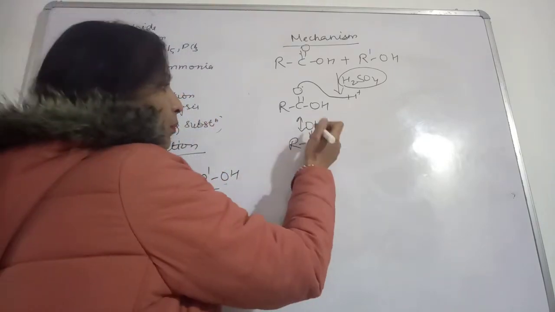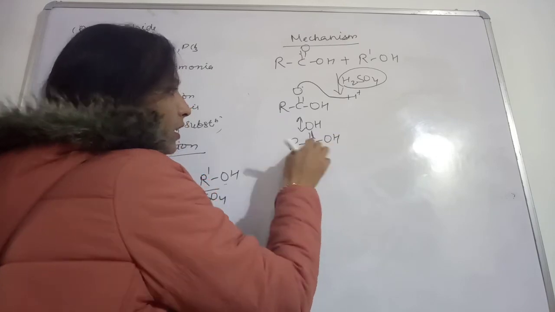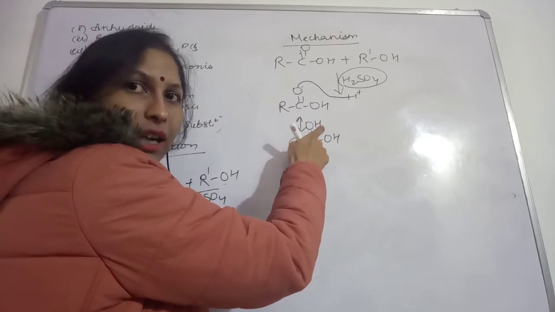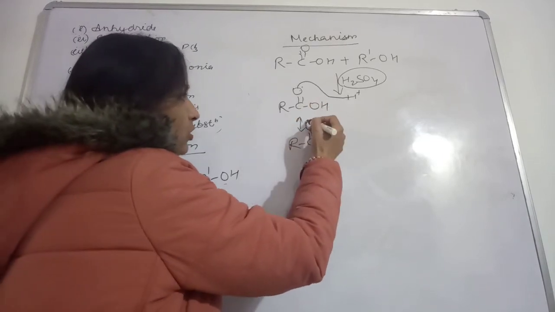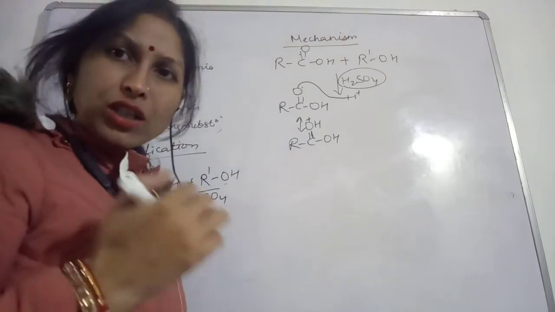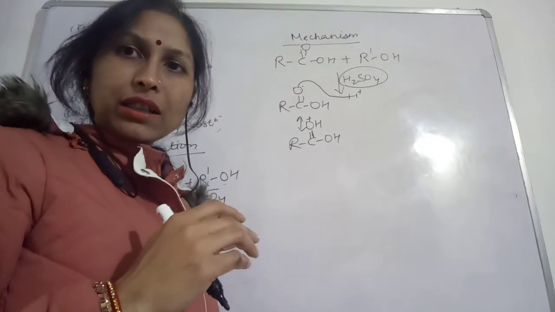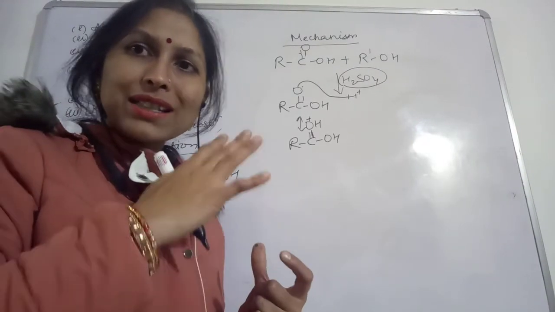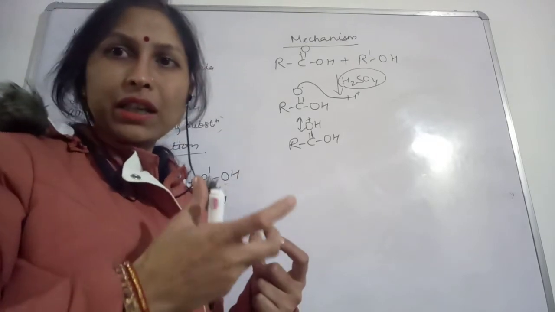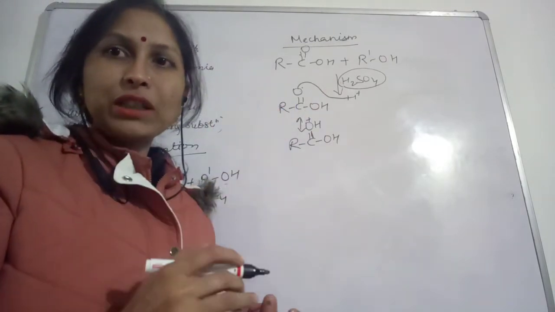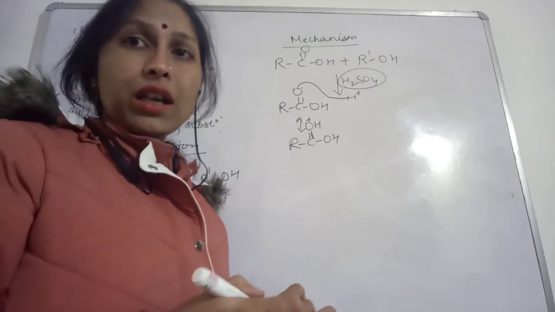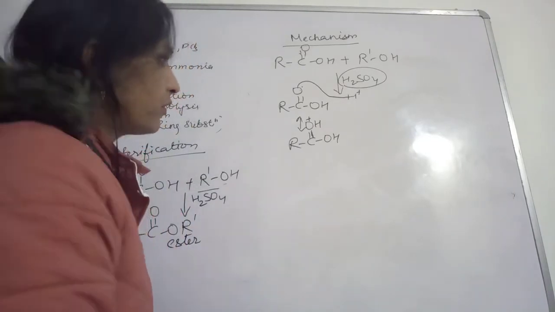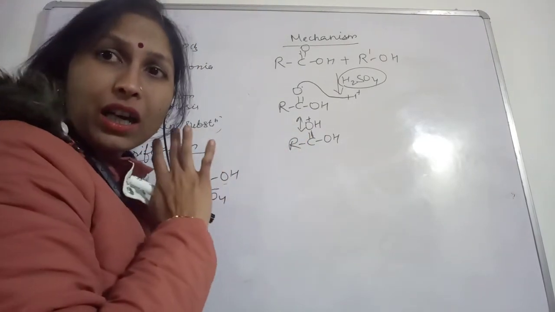Now this oxygen, see here, how many bonds is the oxygen making? 1, 2, 3. So this oxygen is making 3 bonds. That is why this oxygen will acquire a positive charge. Positive charge is not that stable a thing, so this will not let the oxygen be stable. It will lose its stability, because oxygen is habitual of keeping a negative charge. So this will make the oxygen very unstable.